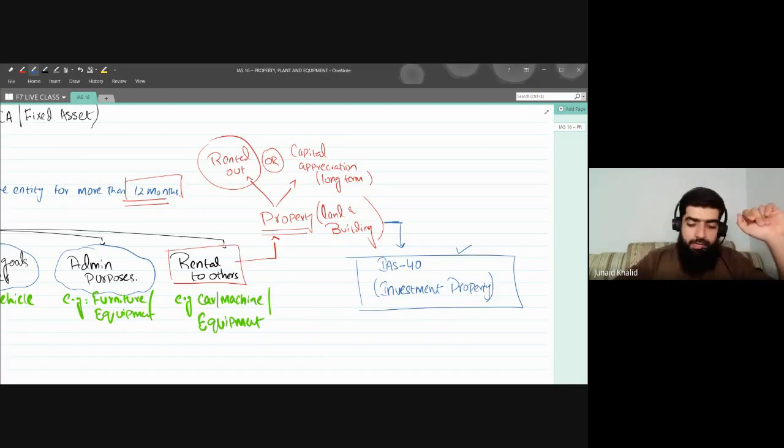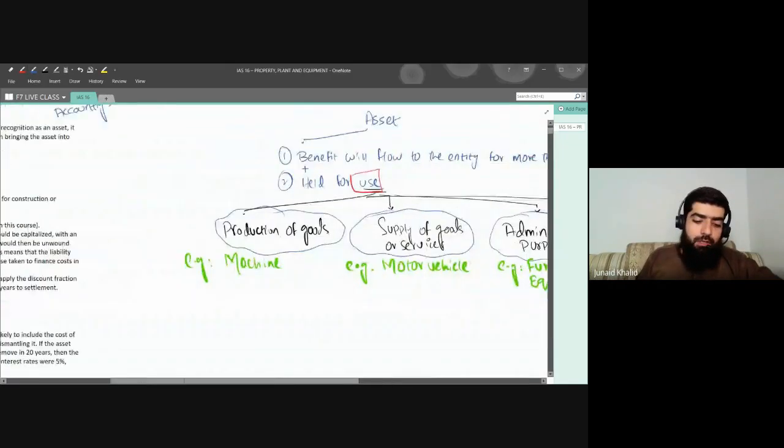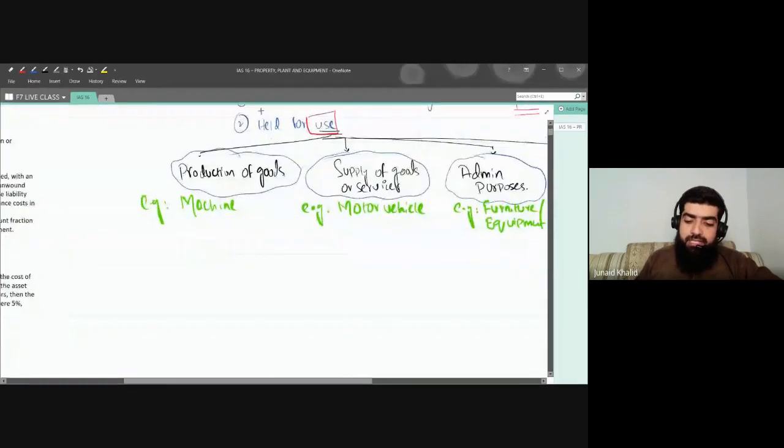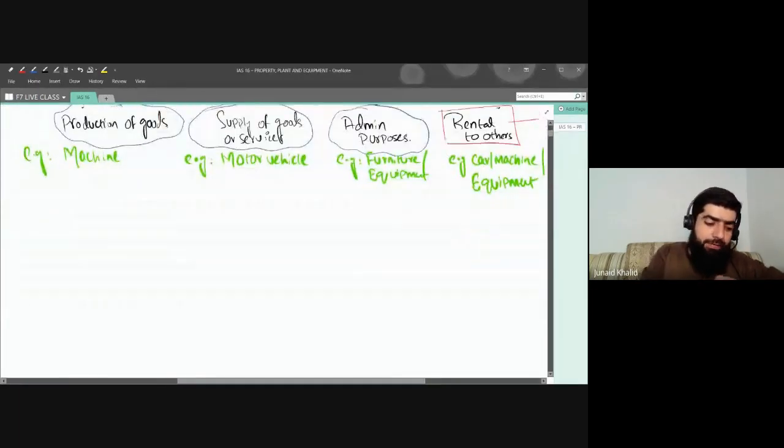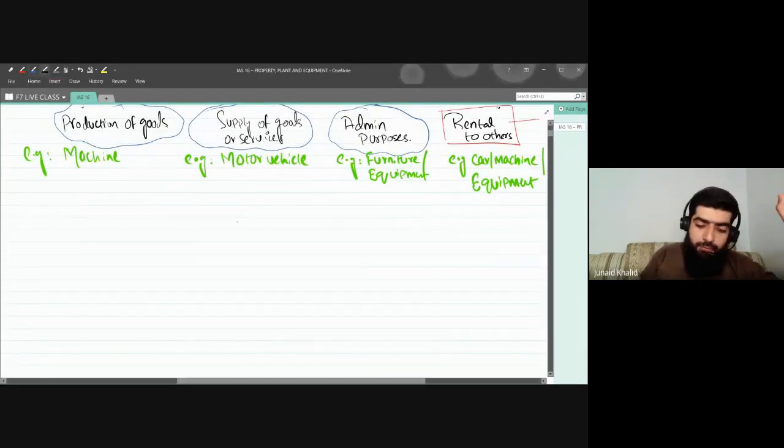Okay, now let's continue. So we got the point that if you have a property and you are going to rent it out, we keep that as investment property, and this will be classified under IAS 40. Now, once we have recognized property, plant, and equipment, for example, we bought a furniture for the purpose of use.